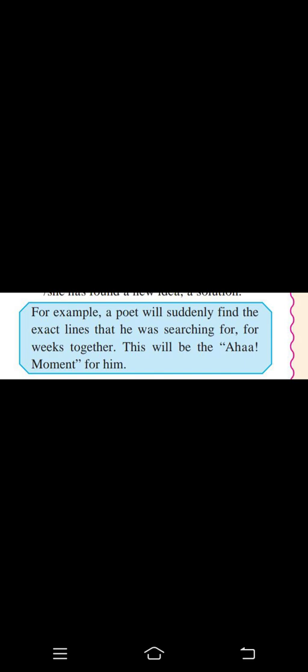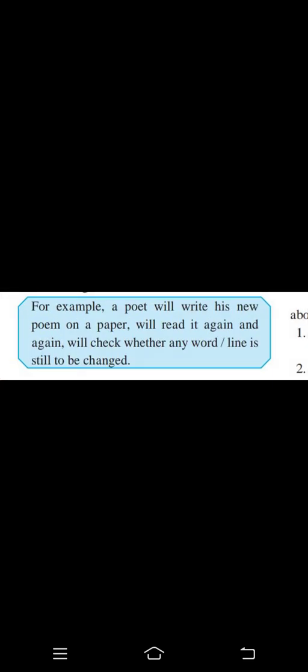So the last one, here we go, is verification. For example, a poet will write his new poem on paper, read it again and again, and check whether any word or line still needs to be changed. So this is the verification. Like everything is done, now we can go ahead with the poem or song. Okay. So this is how the whole process of thinking works.